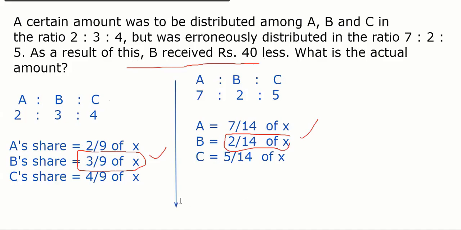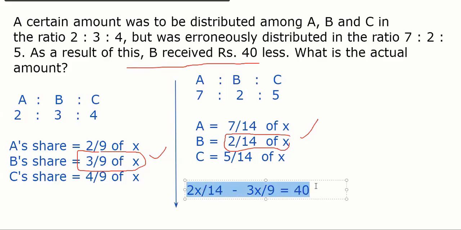Let's do that. So this is how much? 2x by 14 he got, minus 3x by 9 he should have got, and the difference is 40. Correct? 2 by 14 of x means 2x by 14, and 3 by 9 of x is 3x by 9. So every question we can do that.